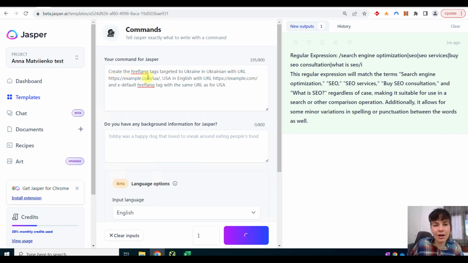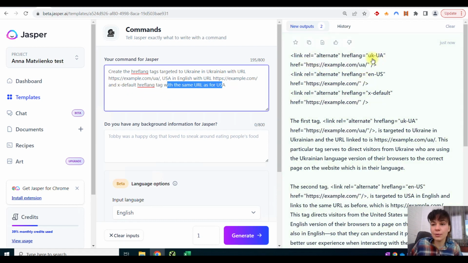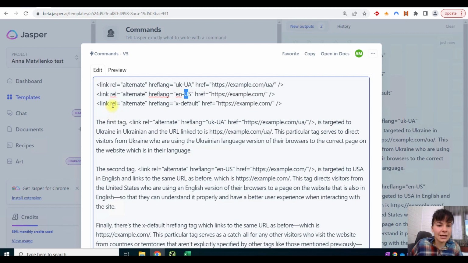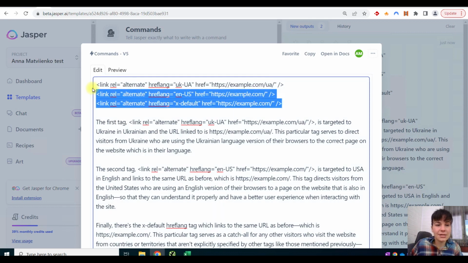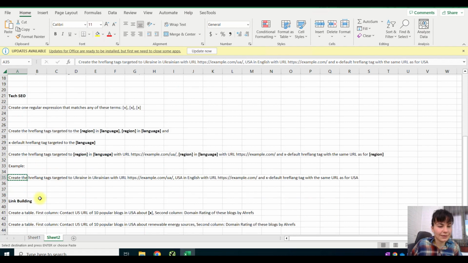For instance, here I ask to create hreflangs targeted to Ukraine in Ukrainian with URL, USA in English, and also to create x-default hreflang tags with the same URL as for USA. Here we have a code. So we have Ukrainian language for Ukraine, English for US, and x-default, as I asked, the same as the US version. We can take it and show our developers as an example of how to do it right.